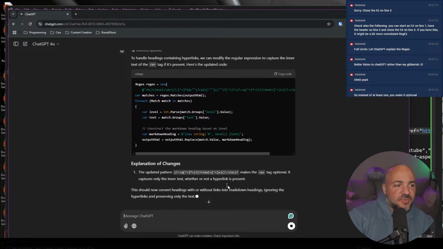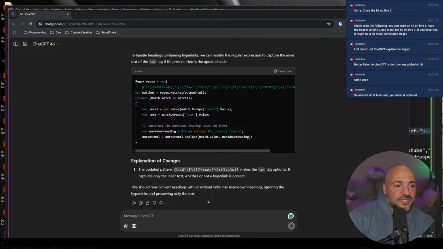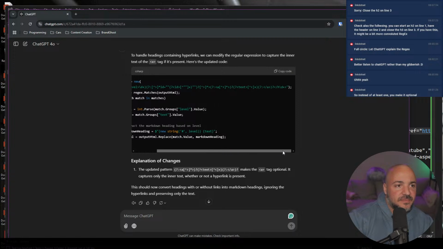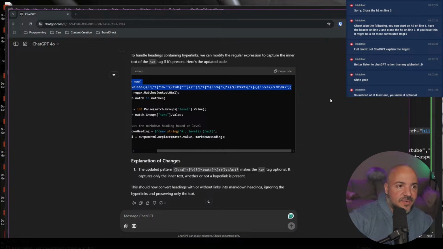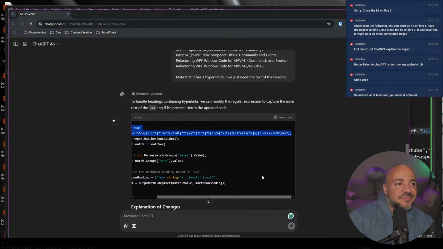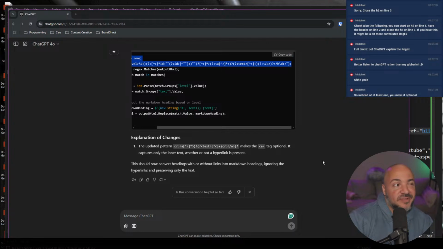Okay, and now it's explaining, right? So the updated pattern makes the A tag optional. It captures only the inner text, whether or not a hyperlink is present. Okay, let's see. The way that it phrased that, I don't think we had an A tag in there before. It made it seem to me like, oh, now it's just optional, but it wasn't even there before. That's not the change. It's the fact that you even added it.